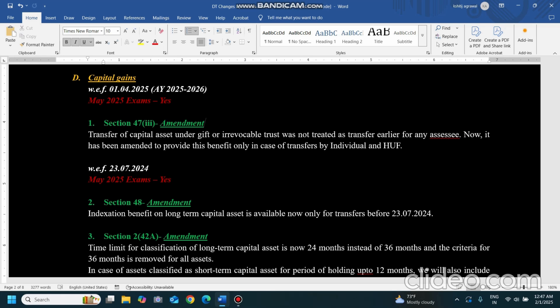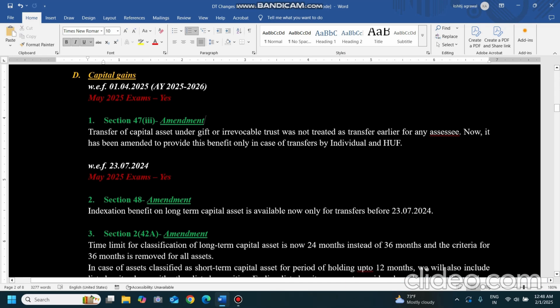Now what changes has been done by the Act: individual and HUF can claim this benefit as till now, but companies and assessees other than individual and HUF cannot claim this benefit. Now if a company is transferring anything to any person as a gift or irrevocable trust, then it is considered a transfer, and capital gain provisions will apply on it as they apply on other transactions. This is the change brought in by assessment year 25-26, which means it is effective for previous year 24-25, no matter when the transaction is happening.